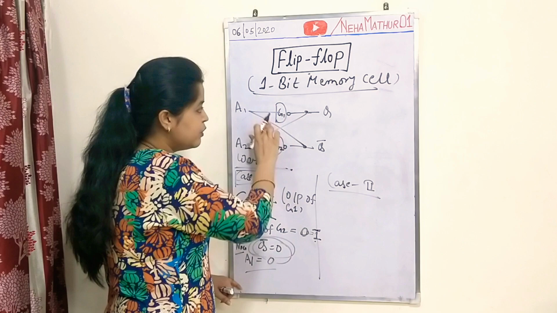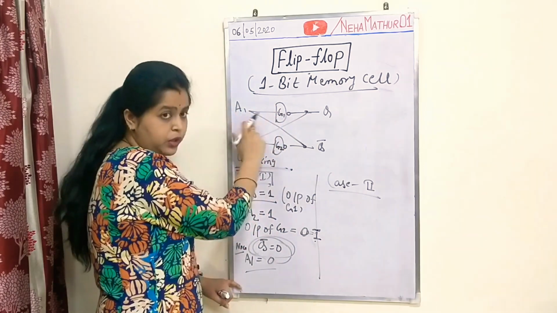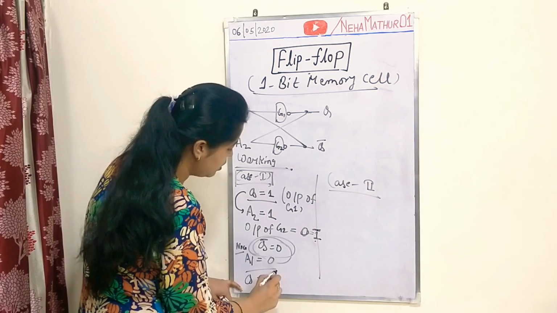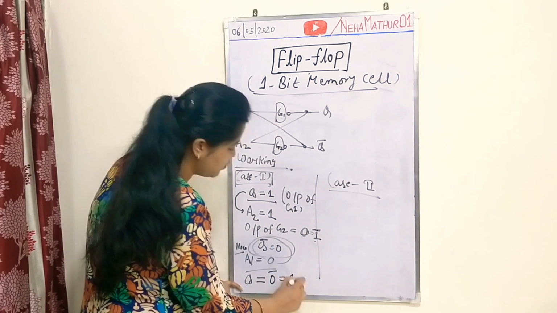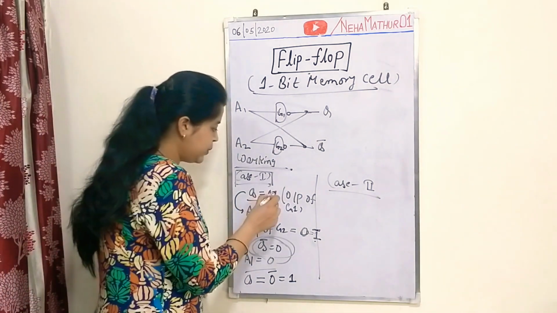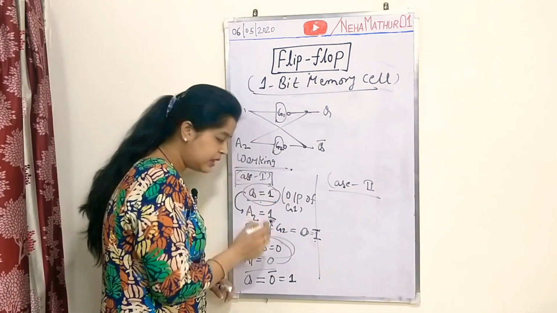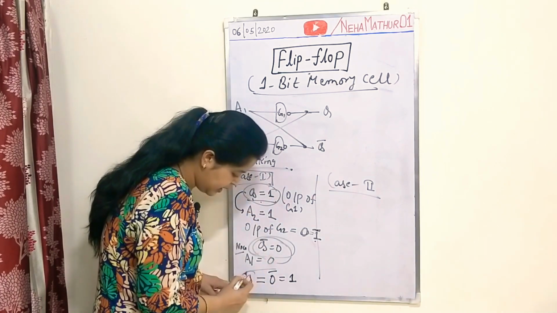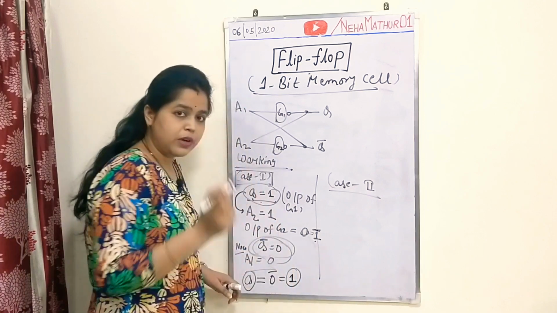Then this inverter will invert the applied input and Q will be the complement of 0, that means 1. So initially you are assuming Q is equal to 1, and with this assumption, when you analyze the circuit, you are again getting Q is equal to 1.